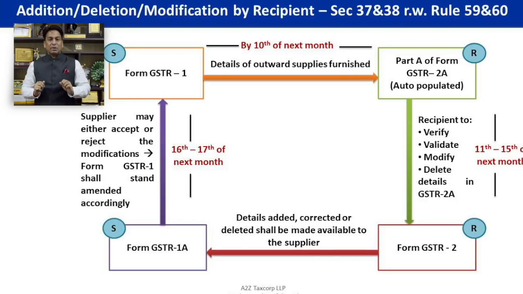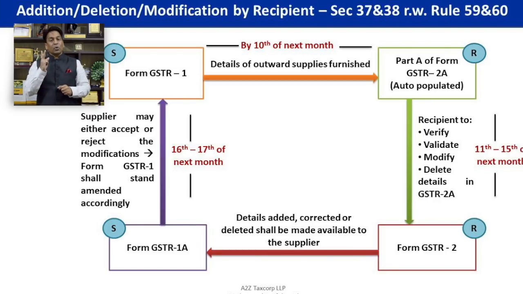Once I upload the particulars and my outward supply return gets finalized by the 10th of next month, whatever I've supplied gets auto-populated in GSTR-2A. You can see that in the slide before you: the recipient who has purchased the goods or services from me can see in their 2A all the purchases made from the supplier. Now he can avail credit on the basis of invoice particulars uploaded by the supplier of goods or services.